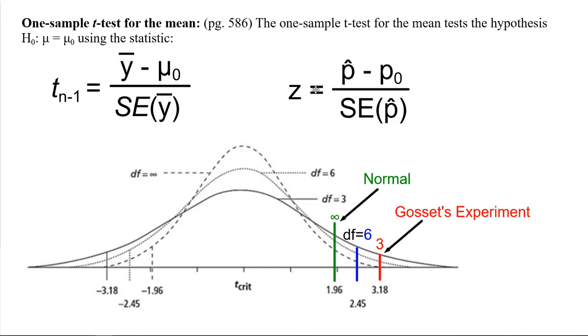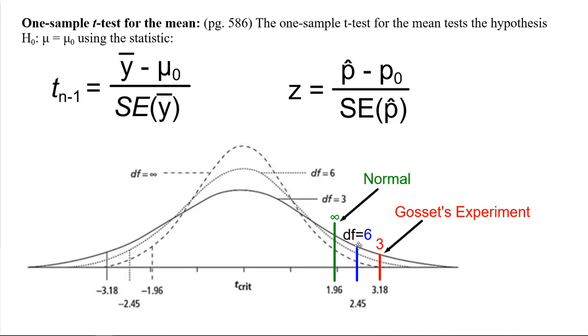All right, so one sample t-test for the mean, test the hypothesis for some mean using the statistic. We use a t-score instead of a z-score. We use z-scores with proportions because we were using a normal model, which is z-scores, right? But we're using t-scores. It's just telling us that it's from Student's model and that it's from a different family of models here, okay? So we would have gone 1.96 if it was a normal model with an infinite degrees of freedom, okay? It does approach that when we're doing means.